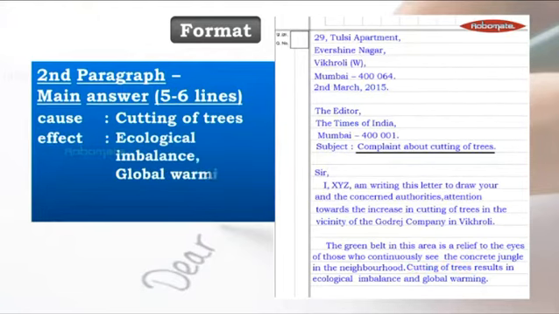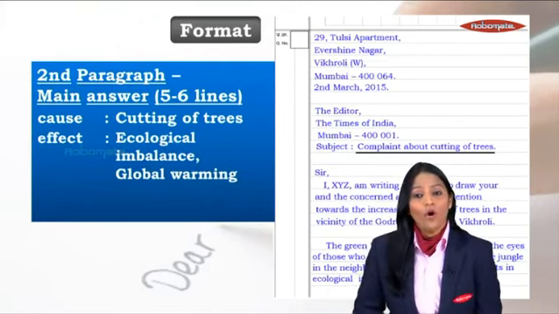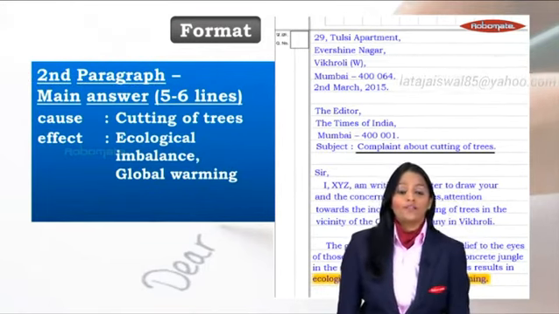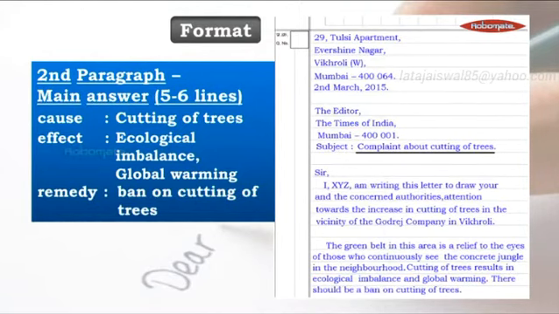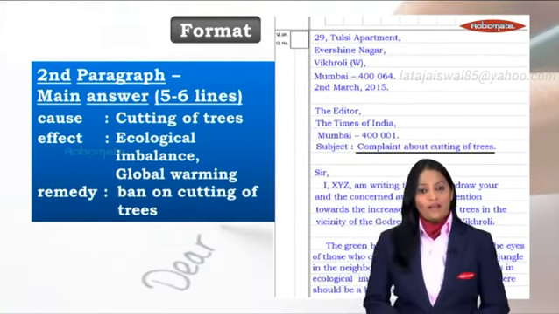Next, we should write the effect. Now, what is the effect? Ecological imbalance, global warming. See here, we have already mentioned the effect over there. Ecological imbalance and global warming. And finally, we have the remedy, that is a ban on the cutting of trees. This is what you want. So here you have, there should be a ban on the cutting of trees. This is how you will build the second paragraph.